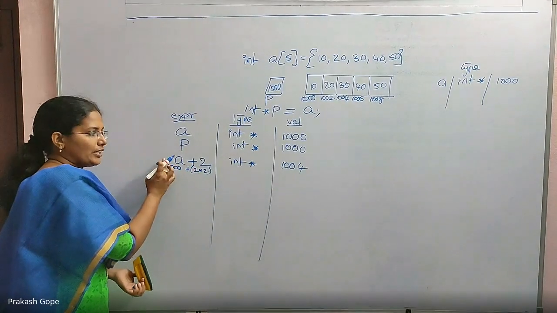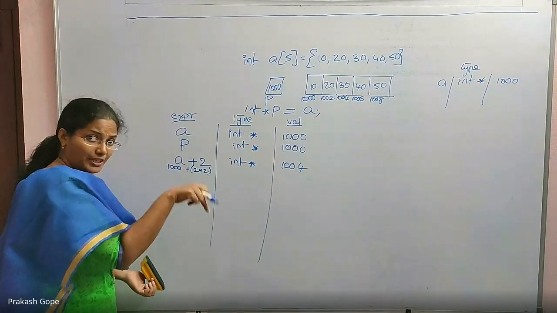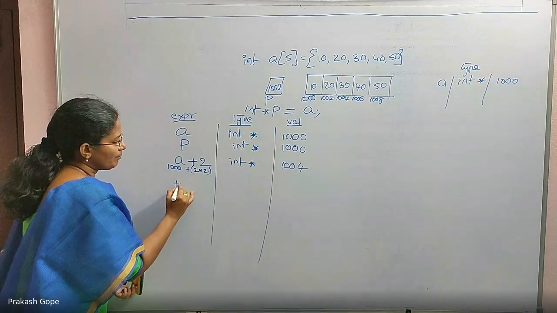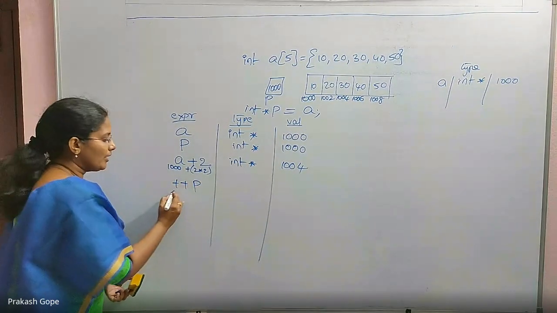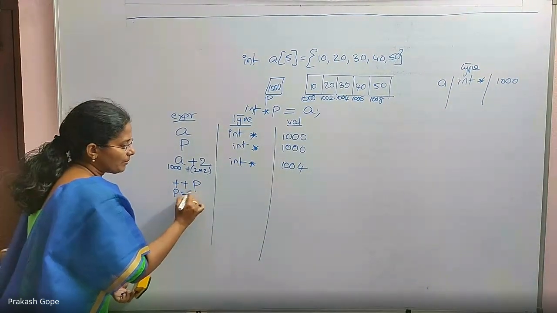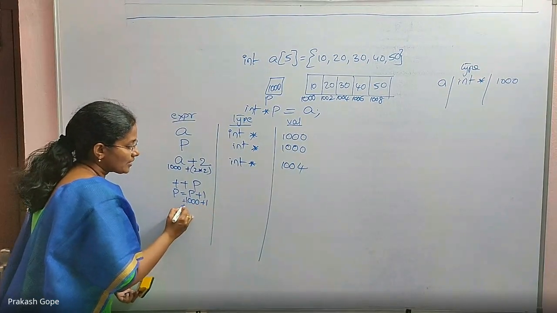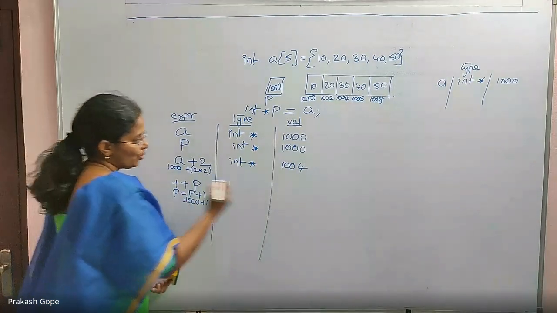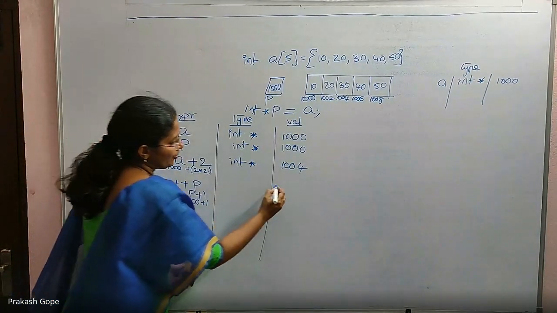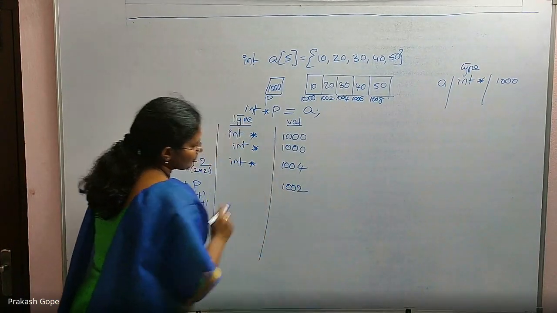A cannot be modified, that's why I didn't say A equal to A plus 2, but P can be modified. I am saying plus plus P. What is the meaning? P equal to P plus 1 is the meaning. P is 1000, 1000 plus 1 is 1002. So plus plus P will give me 1002.